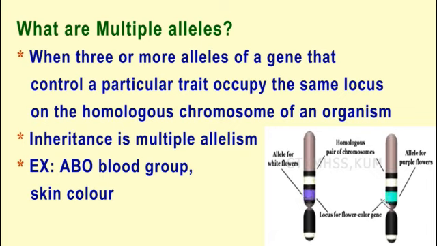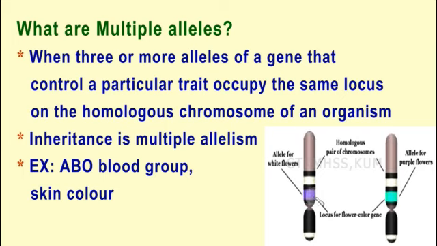Though they are different colors, they occupy the same locus. In the same population, that is, a particular type of plant, you can see the rose flowers in different colors. Different colors are due to different alleles. Though there are different alleles, they occupy the same locus. That is why we call this multiple alleles.